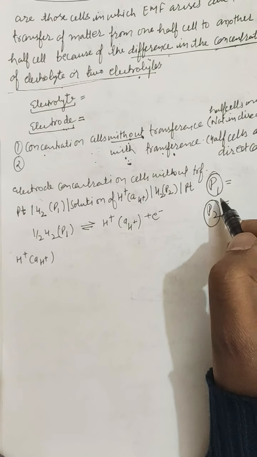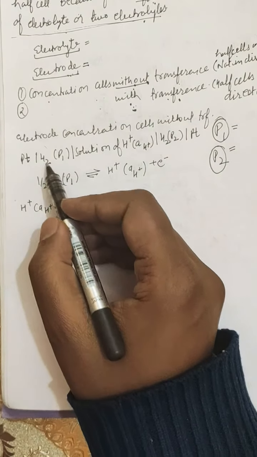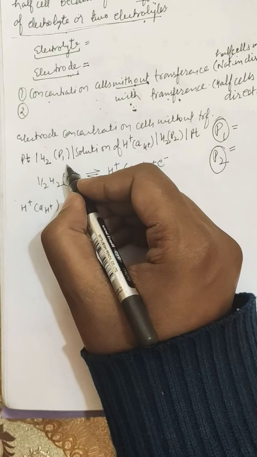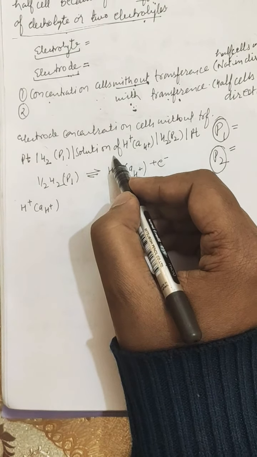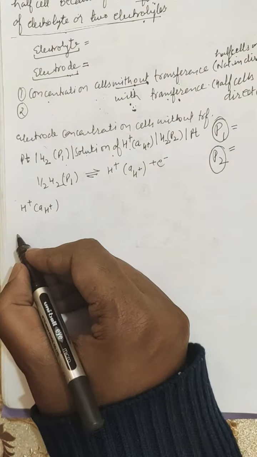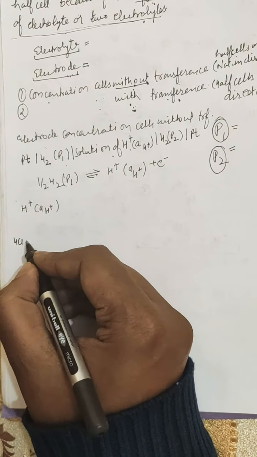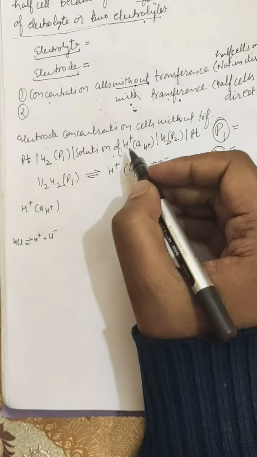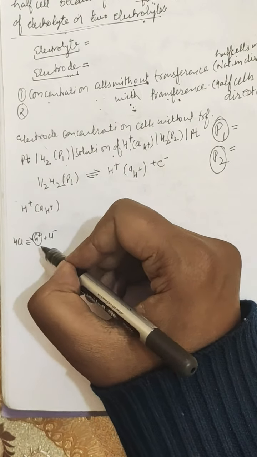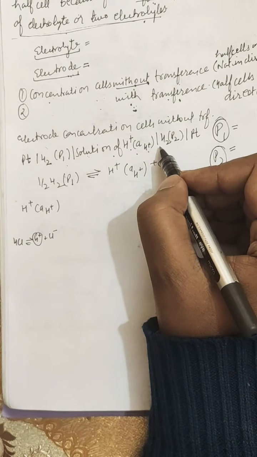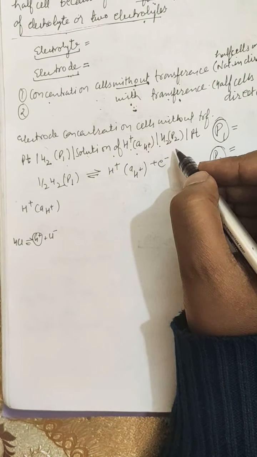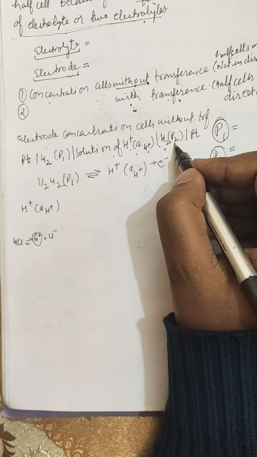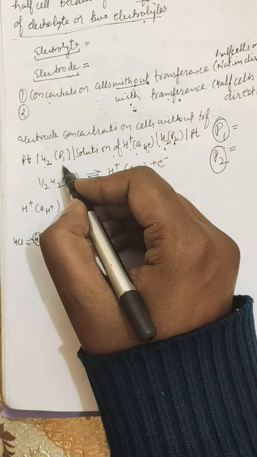So the cell may be written as H2 at pressure P1, hydrogen gas at pressure P1, in the solution of HCl where the proton is present. In case of HCl, it is present as H+ and Cl-. So the solution of H+ from HCl at activity a(H+), and further this second half cell is written as H2 at P2 pressure. So hydrogen gas has P2 pressure in one half cell and P1 pressure in the other.